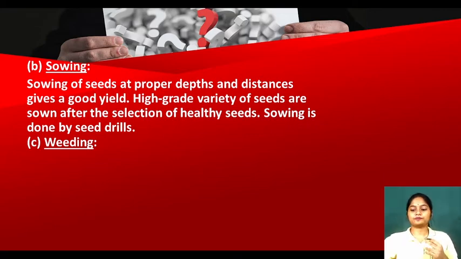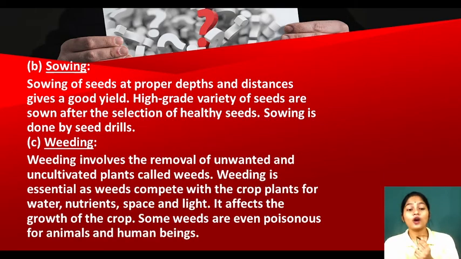Clear? Yes. Now see, what is weeding? What are weeds? Can you recall what are weeds? Weeds are the unwanted plants. Yes. So why do we need weeding? Because if weeds grow with our crops, what will they do? They will fight for nutrients. They will say, I want your food. If they take the food, our crop will not grow. There will be a very poor yield. So we do weeding so that the weeds can be removed from our crop.